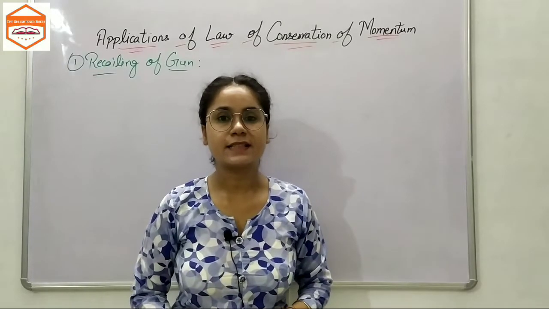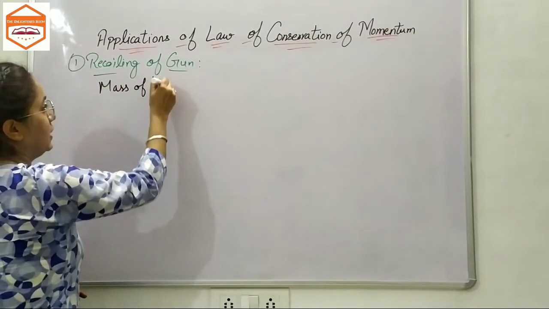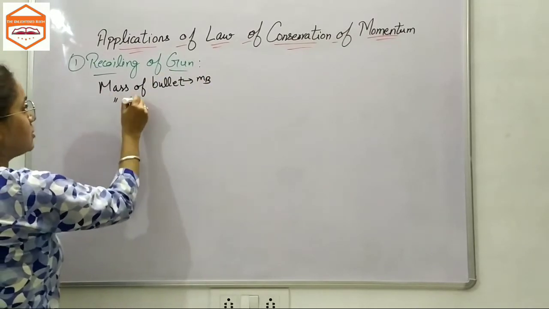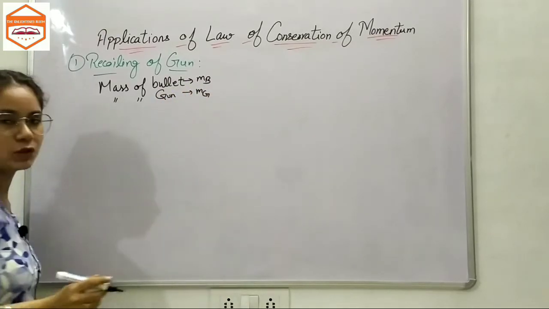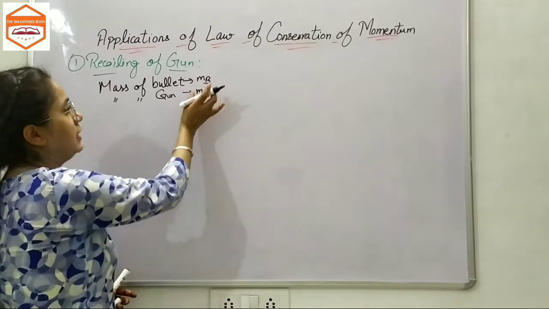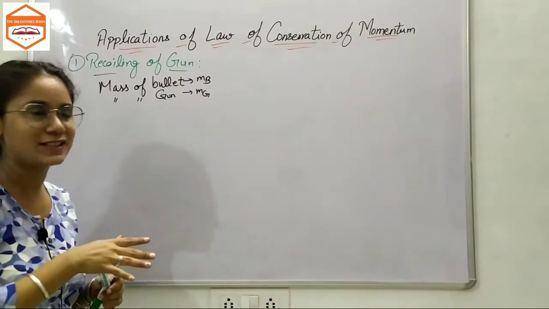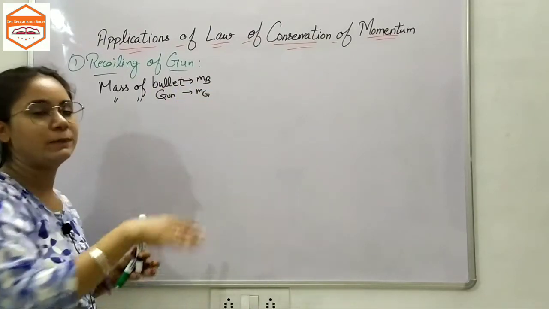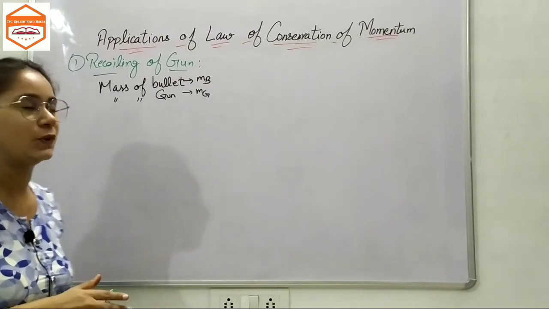So for that, let us consider the mass of the bullet. Mass of bullet is mb and mass of gun will be mg. You can also denote them as small m and capital M, because the bullet is of course much smaller than the gun. So the mass of the bullet could be small m and the mass of the gun could be capital M. It just depends upon you.